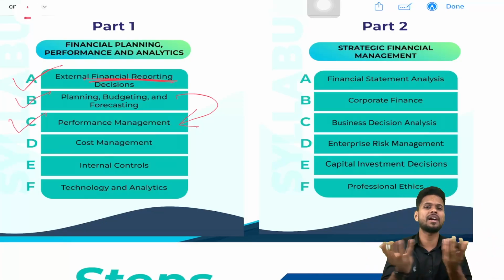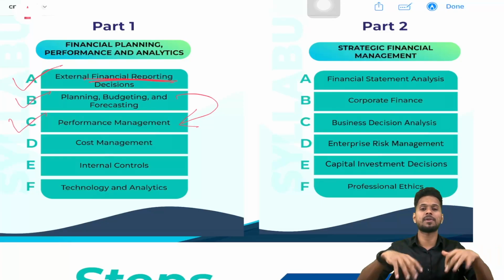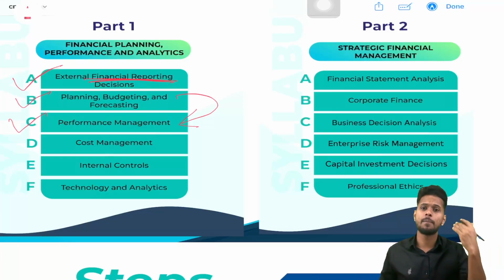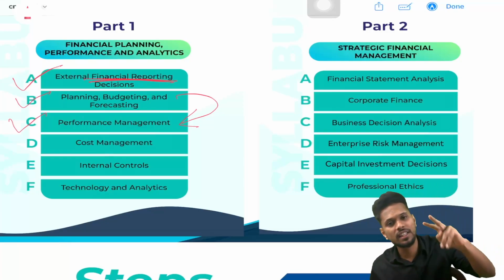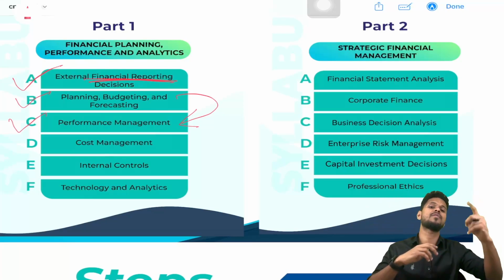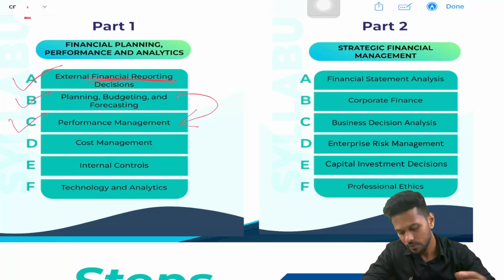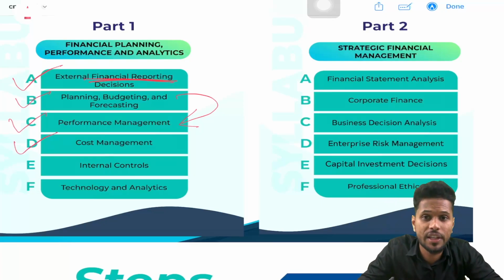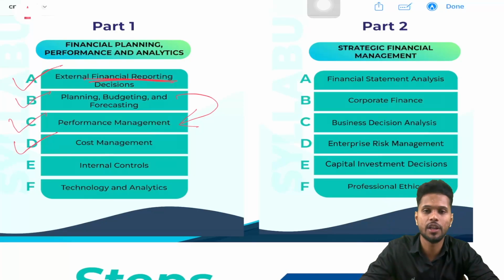So we are comparing the budget and actual, and we are measuring the performance that we are studying in performance management. So we are finding the problem areas, and we will correct the problem areas, then only we will have continuous improvement. So next one is what? Section D, cost management.